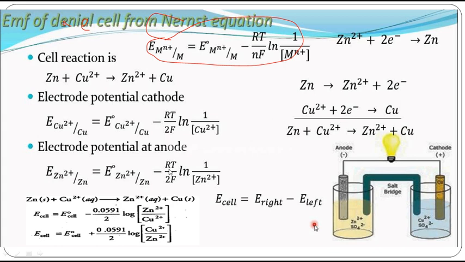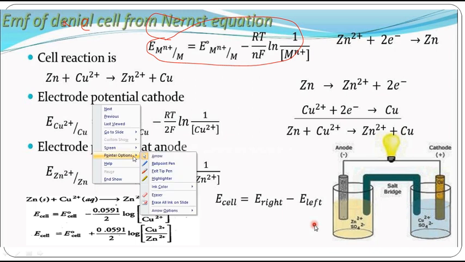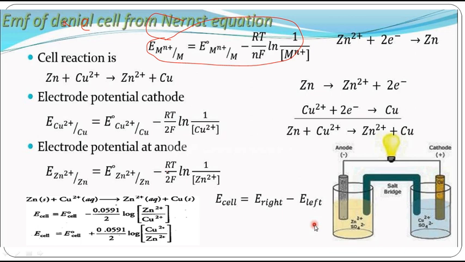When I substitute all the values, R is equal to 8.314 joule per Kelvin. What is temperature? 298 Kelvin. What is Faraday? 96,500 coulombs. So when I substitute all these constant values, what number I will get? I will get